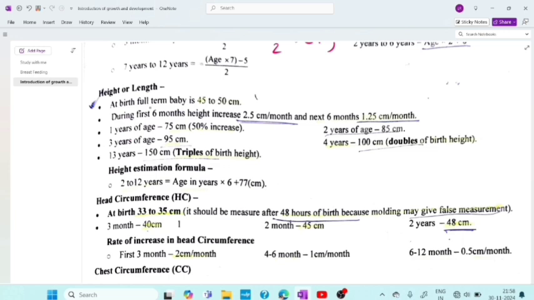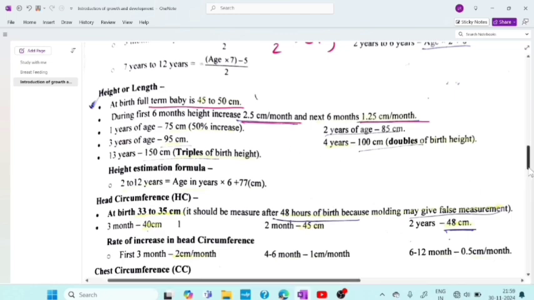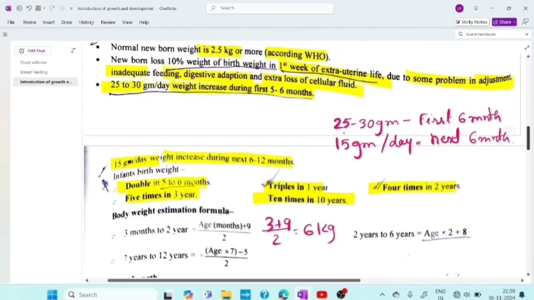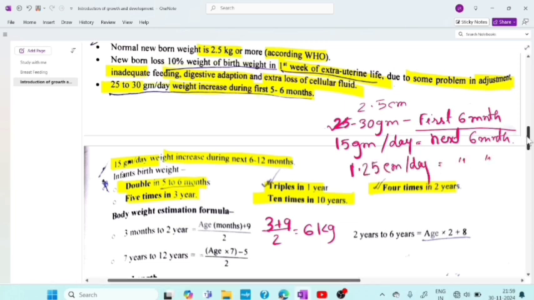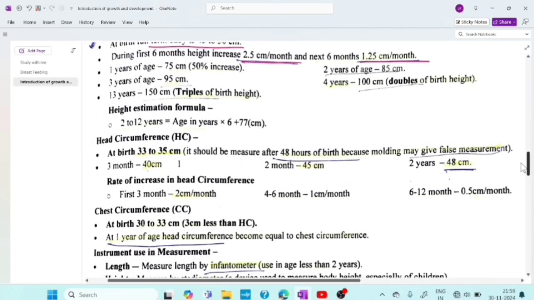Now coming to height or length. At birth, full term baby is 45 to 50 centimeter. During first 6 months, height increases 2.5 centimeter per month, and next 6 months it is 1.25 centimeter per month. So how will you remember? For weight we have studied, right? That is 25 to 30 gram. So you just put a dot in between, so 2.5 centimeter will be height. This is for first 6 months, and here you will put 1.25 centimeter per month for next 6 months. Like that you can remember. I am telling the easy trick.